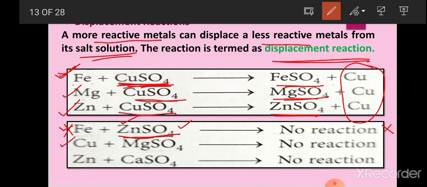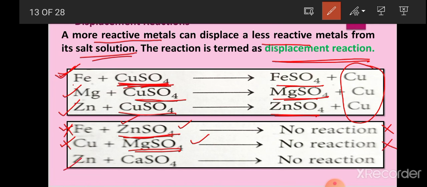Just like that, when copper reacts with magnesium sulfate, magnesium is above copper, so magnesium is more reactive than copper. That is why copper cannot replace magnesium from magnesium sulfate solution, and this reaction will not take place.